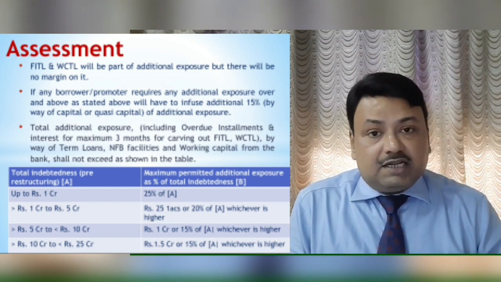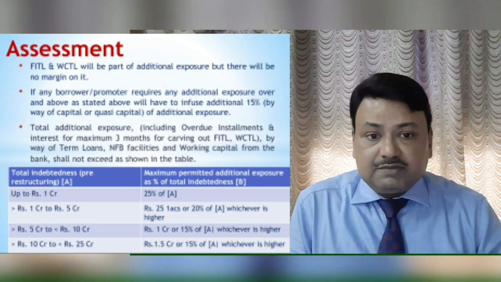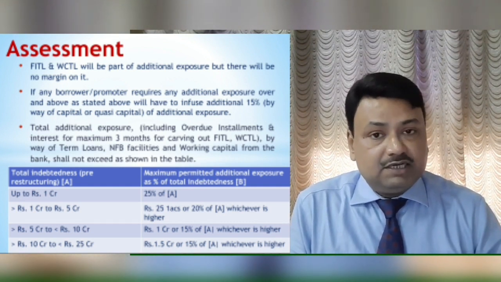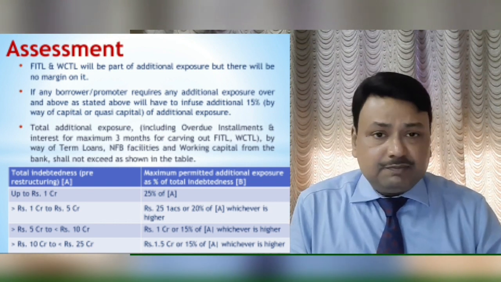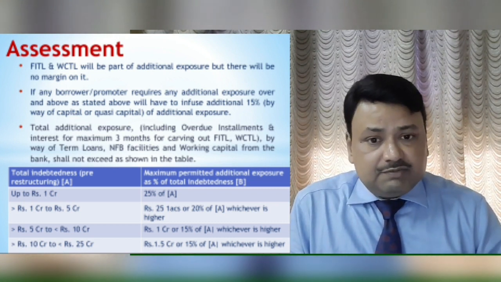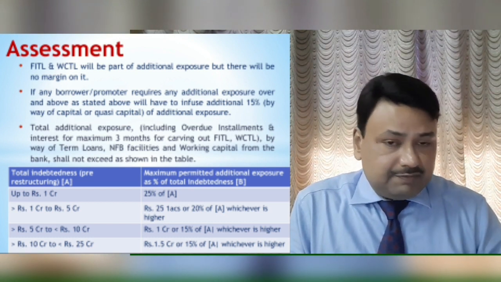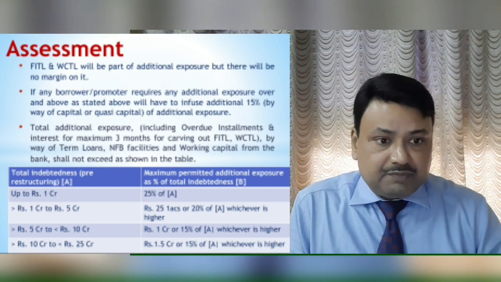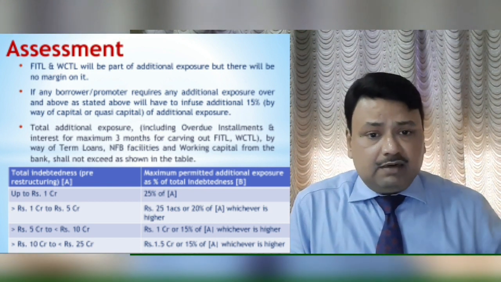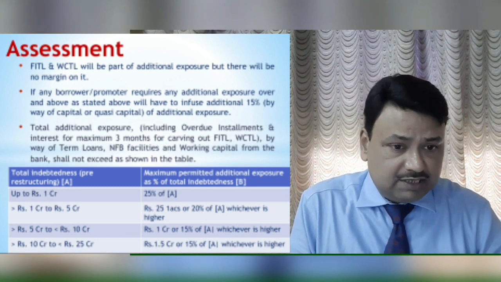So the total additional exposure, that is, including overdue installment and interest for a maximum of 3 months, for carving out FITL or WCTL. So here what is said is that FITL and WCTL we are carving out, and a maximum of 3 months interest or overdue installments we can take as FITL and WCTL. Because SMA 2 accounts we are taking, if it turns to SMA 3, it will turn to NPA. And by way of term loans, NFB facilities and working capital, from the bank shall not exceed as shown in the table below.